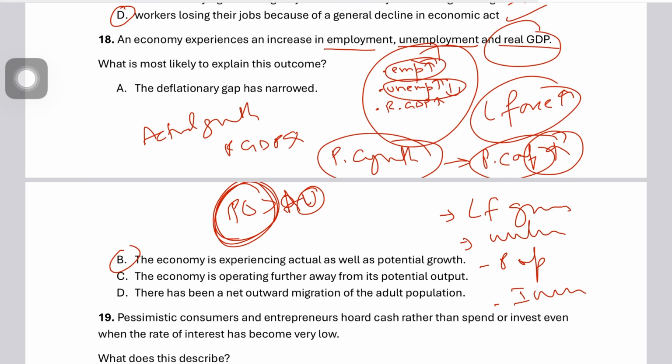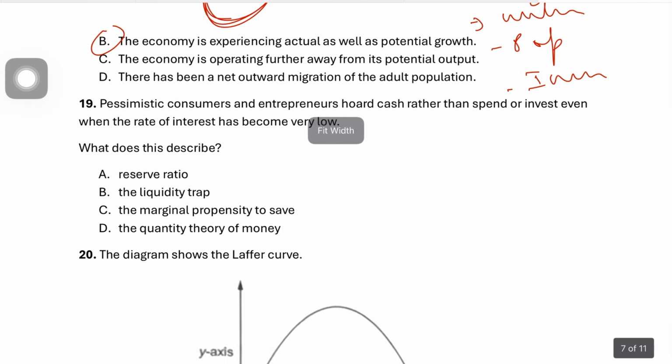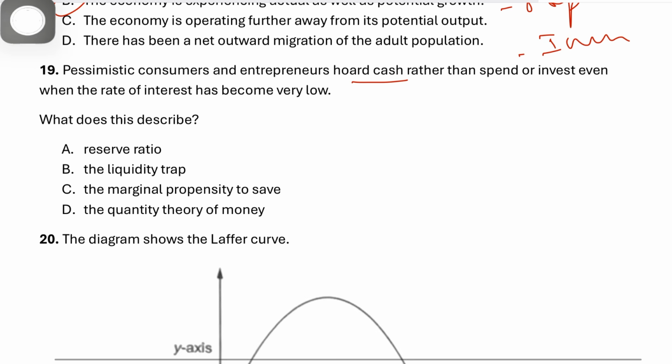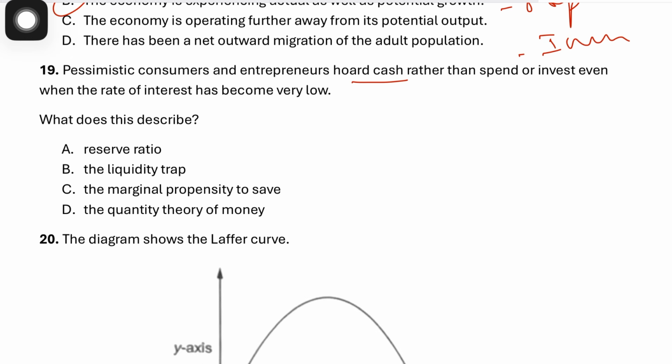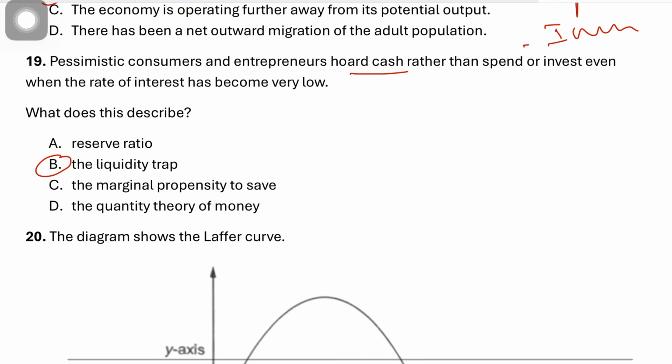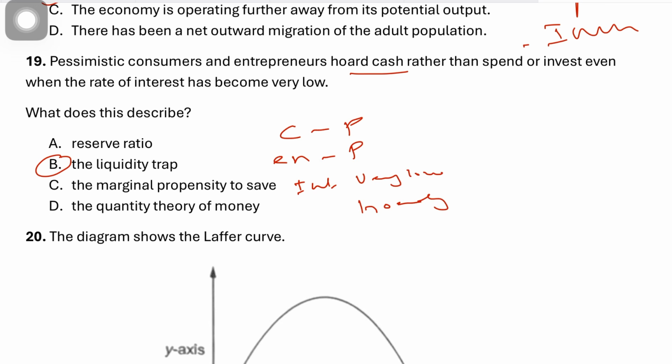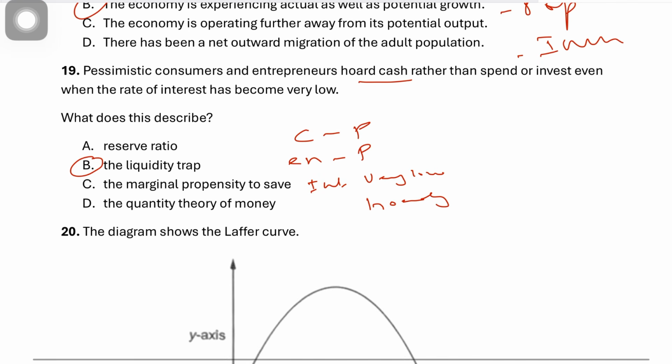Question number 19 says pessimistic consumers and entrepreneurs, so both are pessimistic. They hoard the cash rather than invest or spend, even when the rate of interest has become very low. This looks like a situation of a deep recession. What does this describe? This basically describes a liquidity trap, because a liquidity trap occurs when interest rates become extremely low and people still prefer to hold cash rather than spend or invest. In this question, you're given that consumers are pessimistic, entrepreneurs are pessimistic, interest rates are already very low, and people are hoarding cash instead of spending. So this is the classic definition of a liquidity trap.